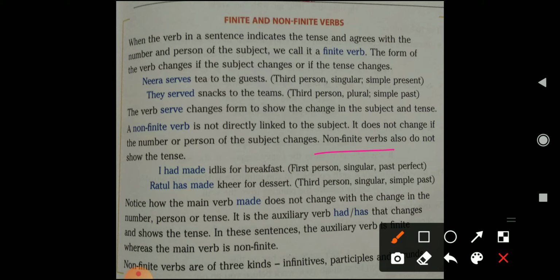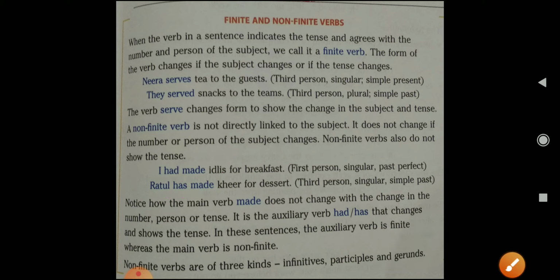For example, I had made idlis for breakfast. Second sentence, Ratul has made kheer for dessert. In both the sentences, you can see in the first sentence had is changed into has, but made remains the same in both sentences. As the subject changes, the verb changes, has, had. Had indicates the past tense, has indicates the present tense. But made remains the same, it is never affected by the change of the subject. So in the given sentences, has and had are the finite verbs and made is the non-finite verb.